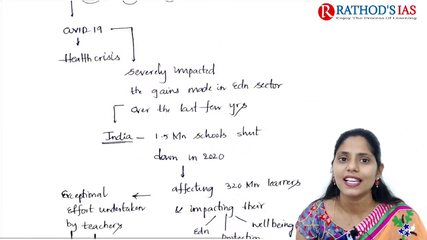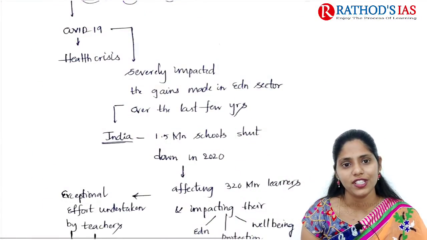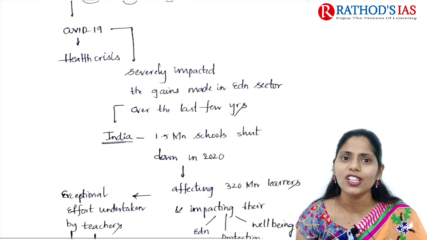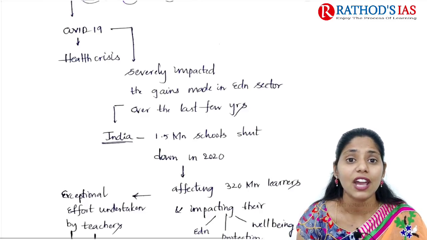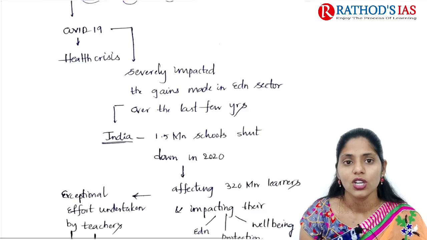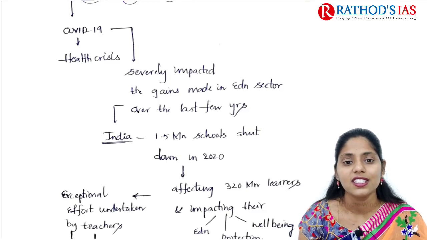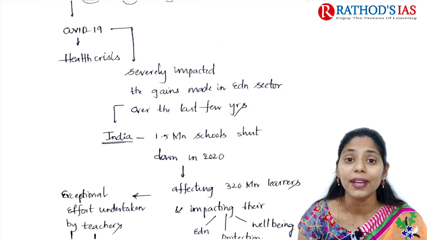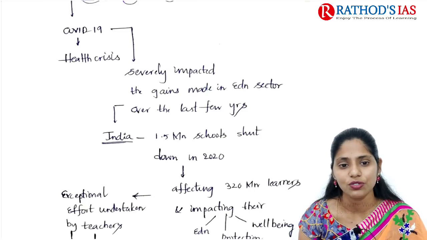Now let's come back and see this article, A Ride to Safety. The context mainly says that because of COVID-19, we are facing a health crisis. Not only health, it also disrupted each and every sector of our economy. COVID-19 severely impacted gains made in the education sector over the last few years.